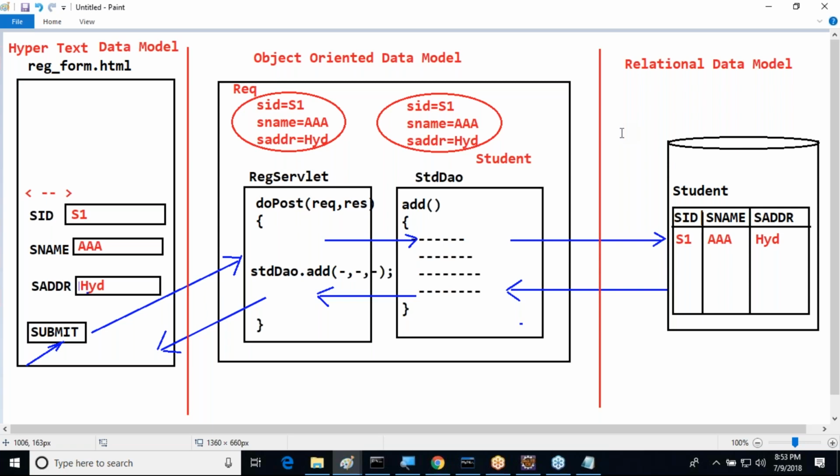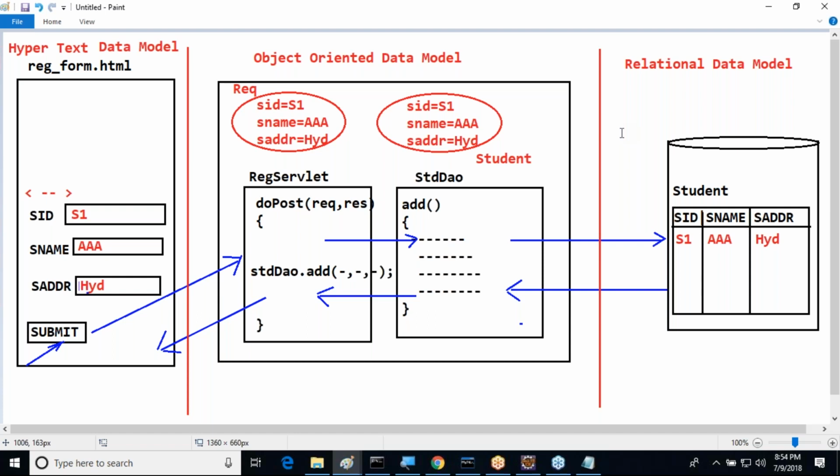Maybe after getting data in the form of the request object, we can get the data and store it in another object. That's okay, the developer can do that. But initially data will be available in the form of an object by the server only. But the developer must take explicit responsibility to transfer the data from object-oriented data model to relational data model. But how is the developer transferring it? How is it possible for a developer? We are able to write JDBC code.